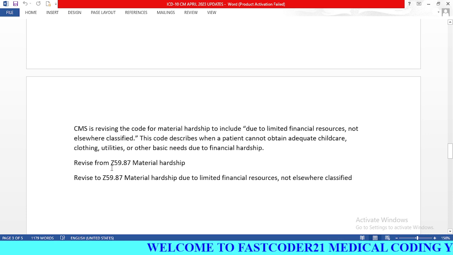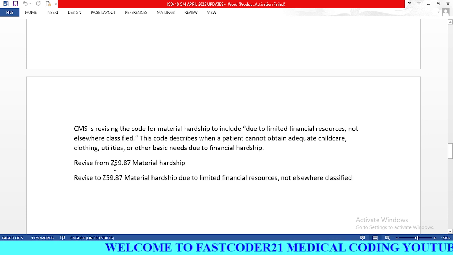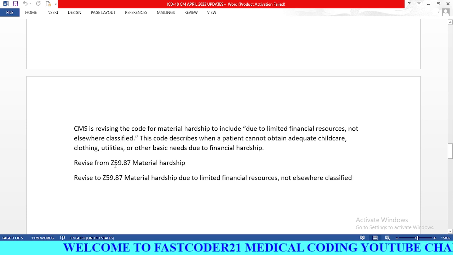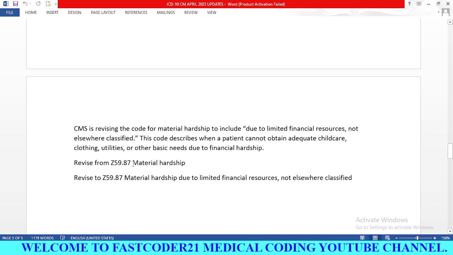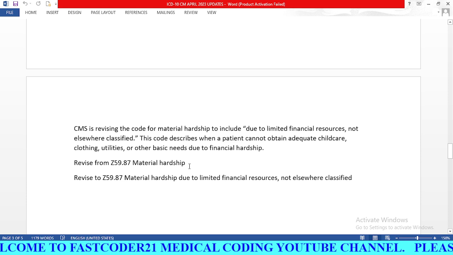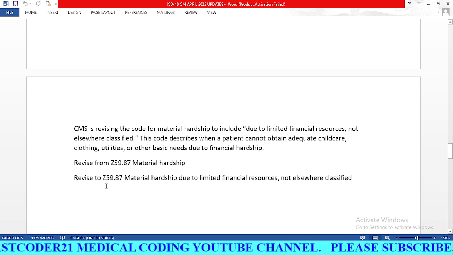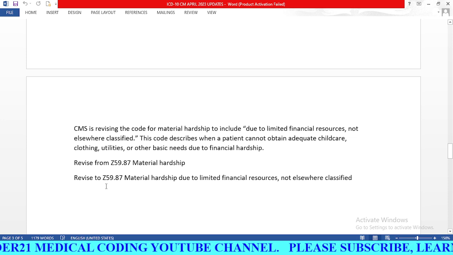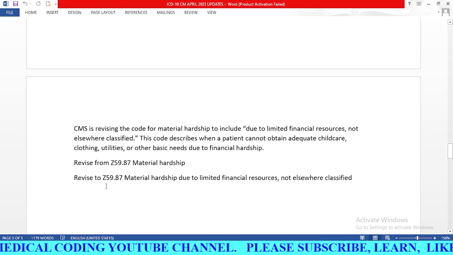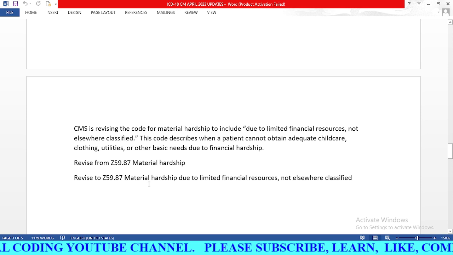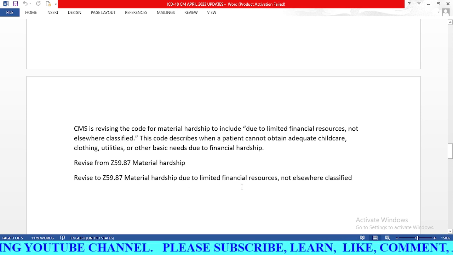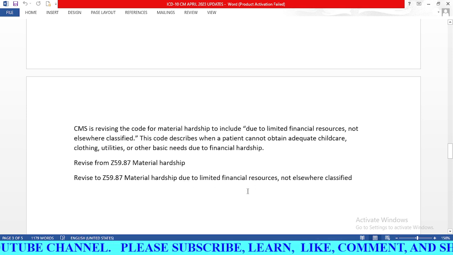So previously, before April 2023, this description was Z59.87 material hardship, but CMS has revised this code. Now, effective April 1st 2023, we need to read it as material hardship due to limited financial resources not elsewhere classified.